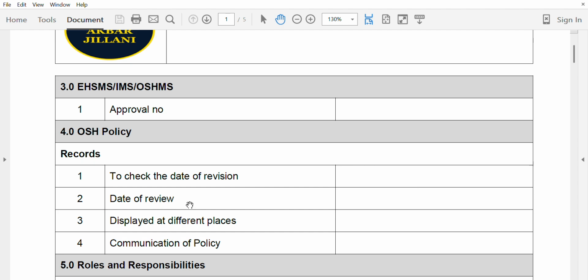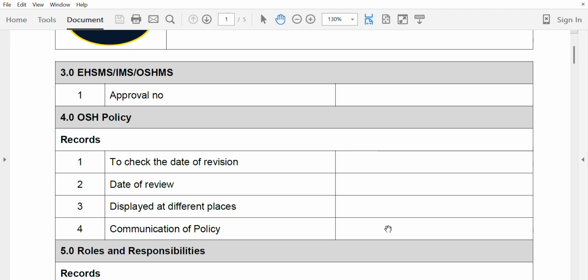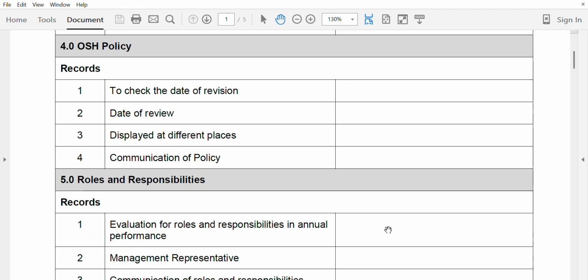Date of review, when it was reviewed, displayed at different places. Make sure that it is displayed at different places, and also sent to the employees in email. This will be objective evidence of communication of the policy. So over here, communication of the policy: hard copy, soft copy, training, or discussion activity to the organization's employees, also displayed at different places in the organization.